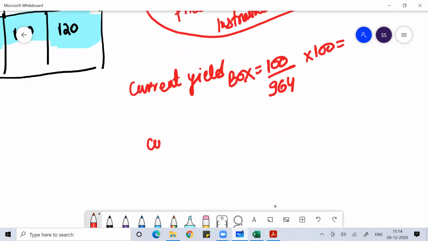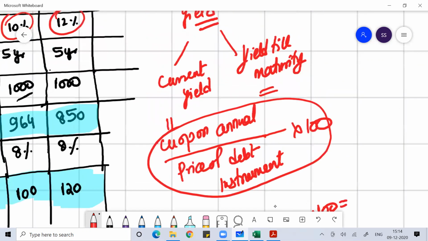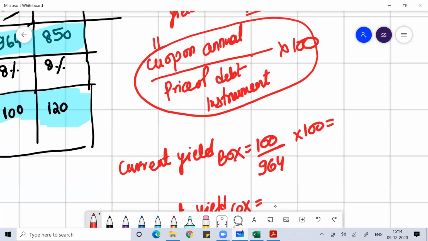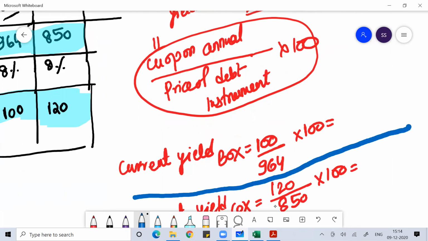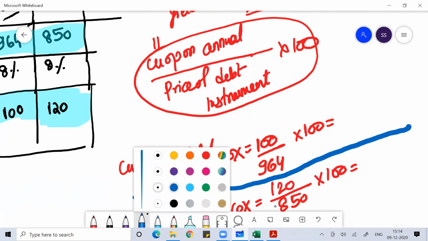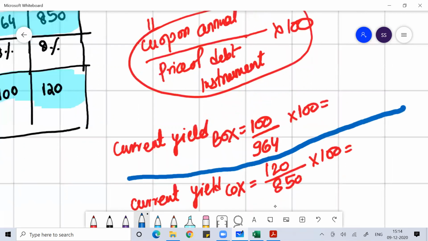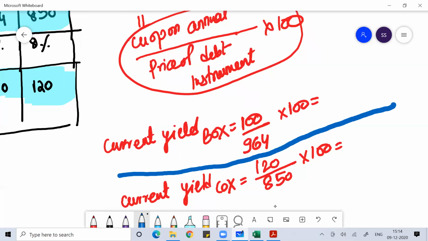While for the current yield of COX, that would be equal to the coupon of 120 rupees divided by 850 rupees into 100. You do this, you'll get the current yield of COX. So you can do this calculation, and with this you will get the current yield of BOX and COX.